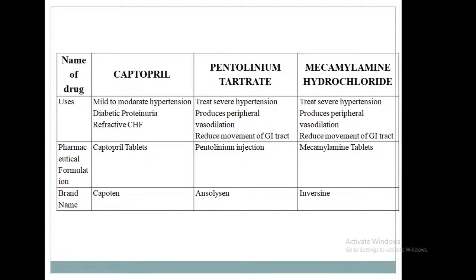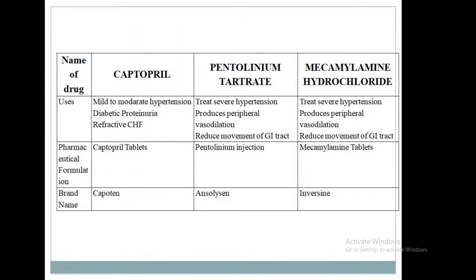Next drug under the antihypertensive drugs, that is mecamylamine hydrochloride. It is used to treat severe hypertension. It is used to produce peripheral vasodilation. Also, it reduces movement of the gastrointestinal tract, same as pentolinium tartrate. Both the uses are same. Pharmaceutical formulation, mecamylamine tablets, and the brand name Inversine.